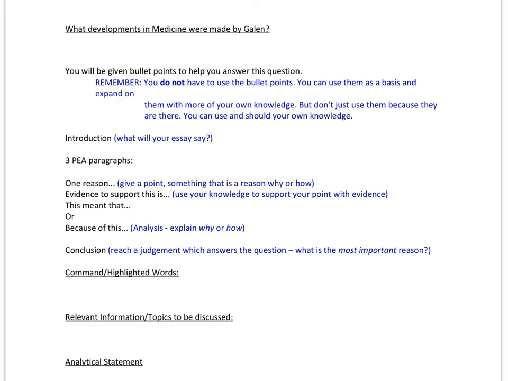Now for this particular question, we're going to require 3 PEA paragraphs, following the model of PEA that you have been doing since the start of Year 7. So the first thing we want you to do is read the question and highlight the key words.